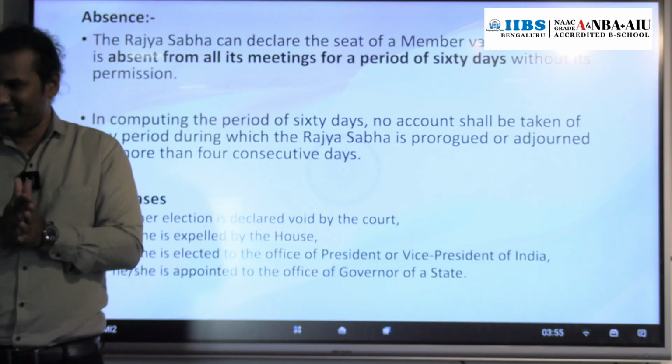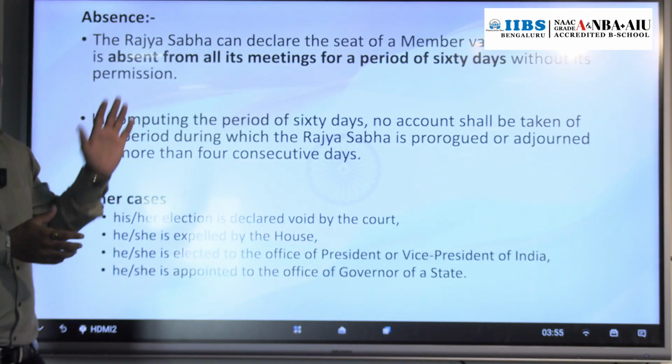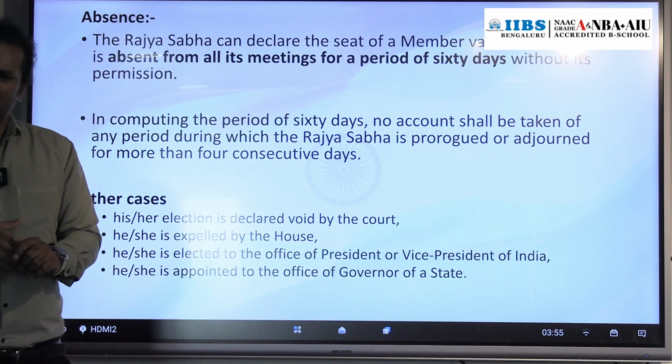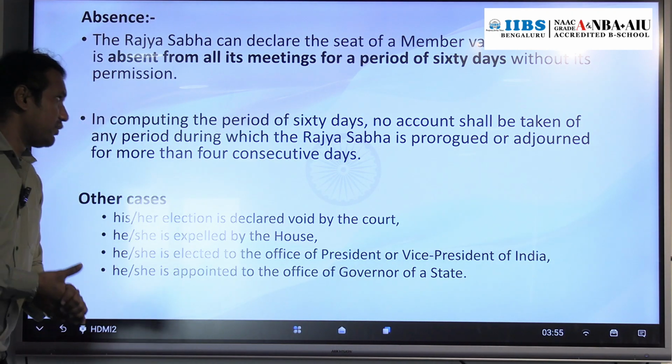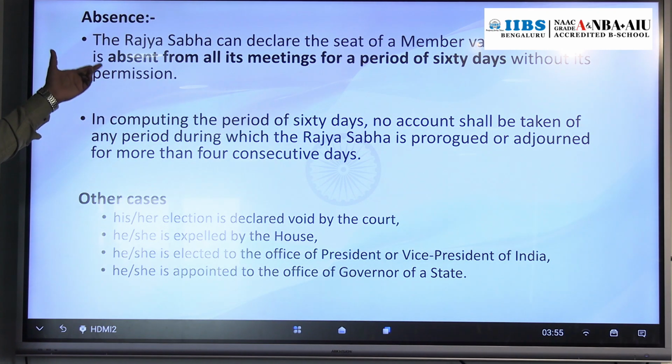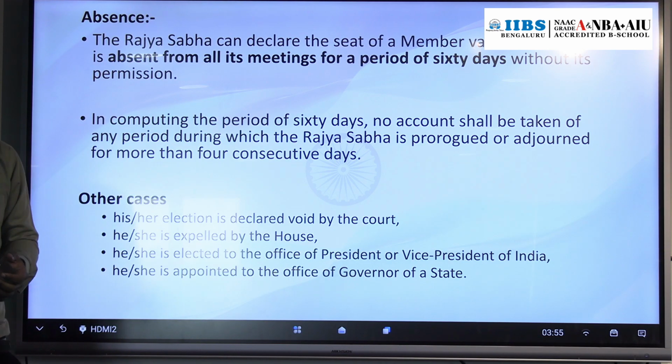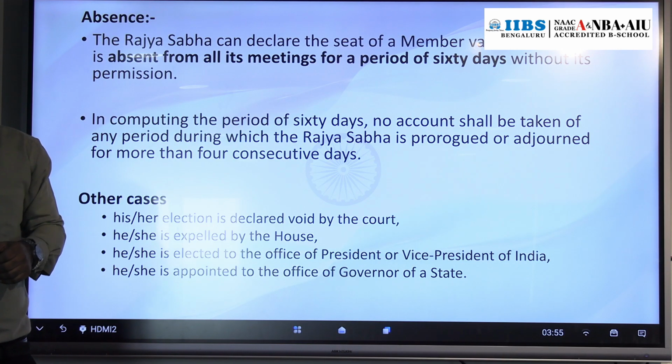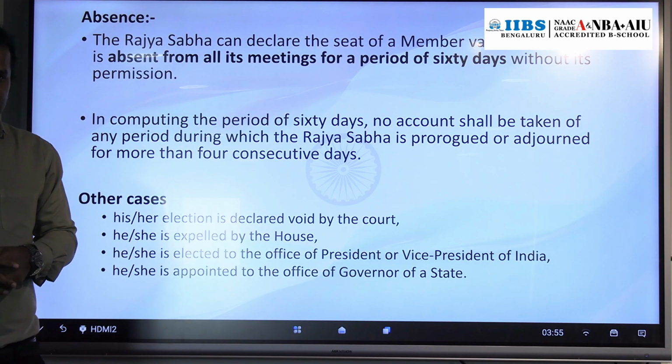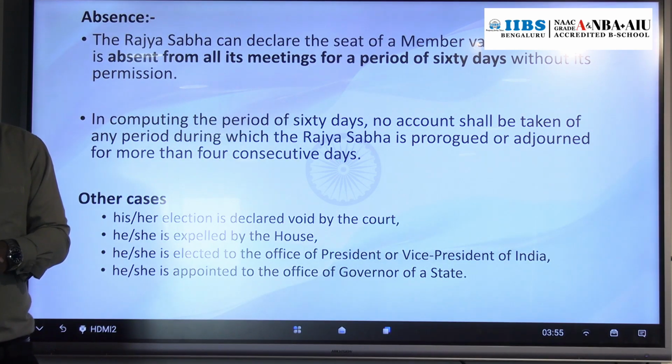Take it and enjoy. In the same way, in case of a member of Rajya Sabha and Lok Sabha, it is applicable to both. If a member of Rajya Sabha is absent from all its meetings for the period of 60 days, while the session and meetings are going on, and that member is continuously absent for 60 days, at that time that person will be disqualified from Rajya Sabha.